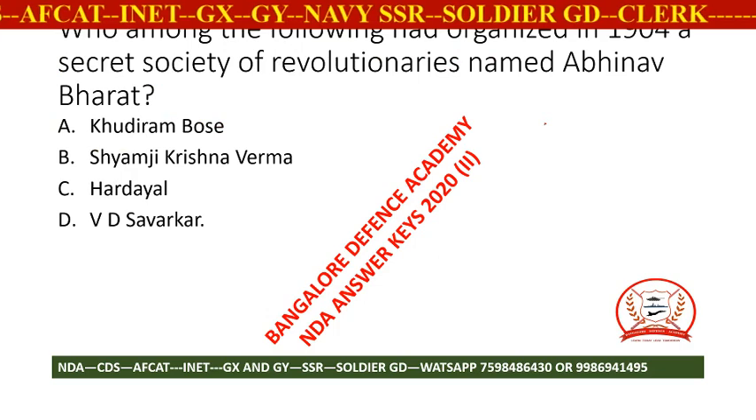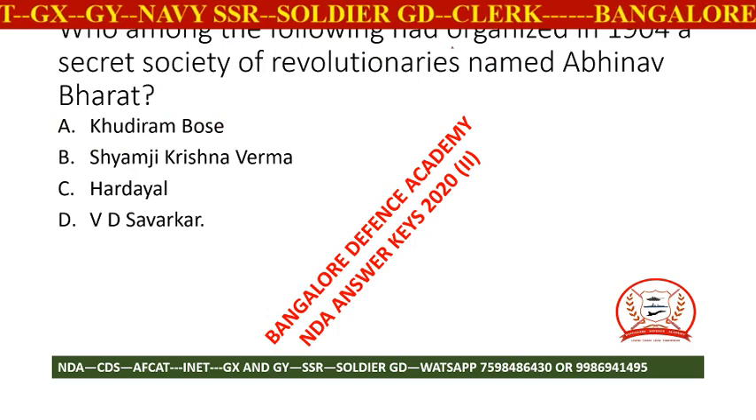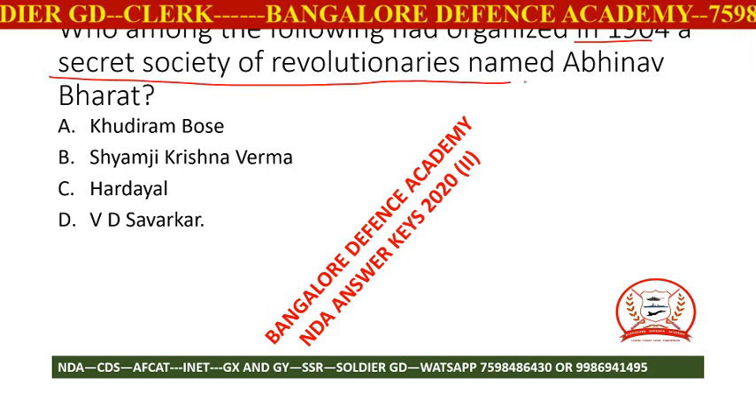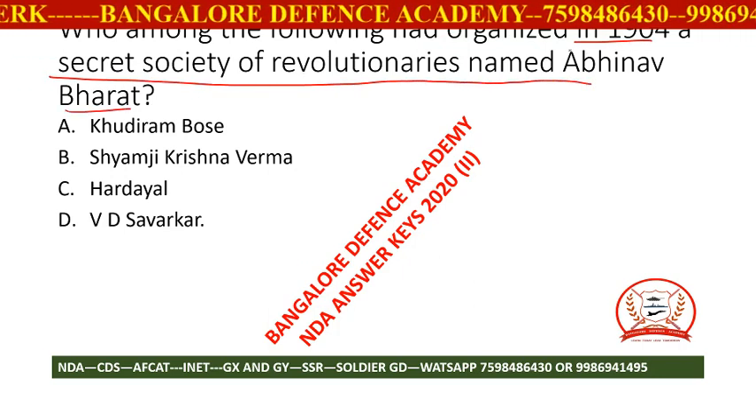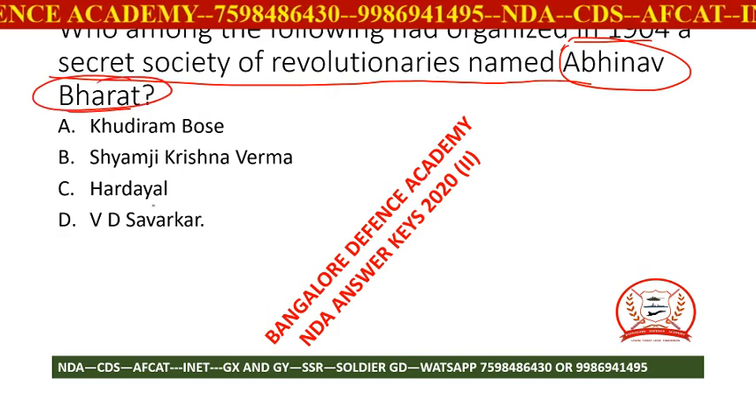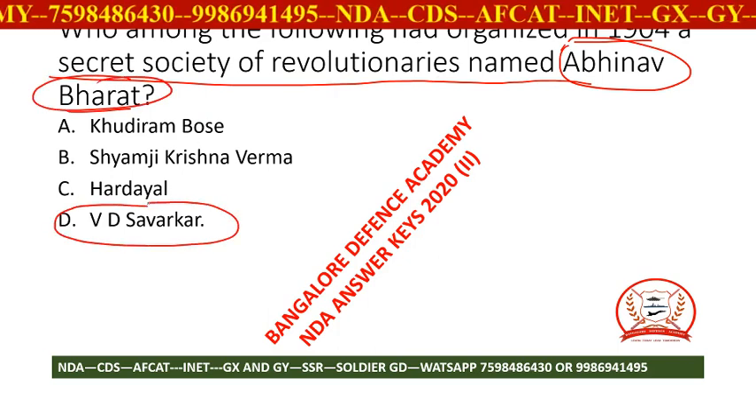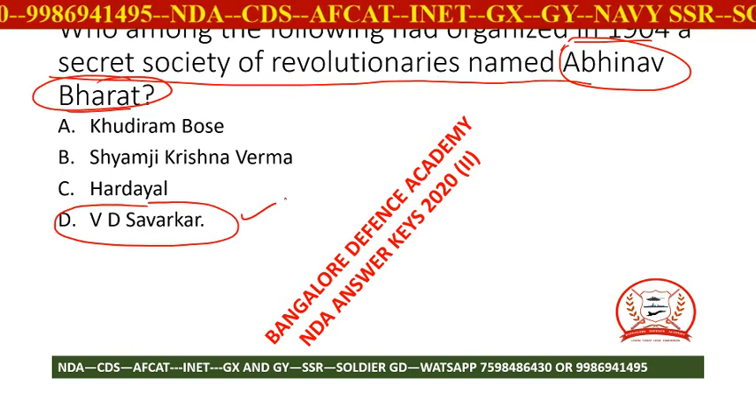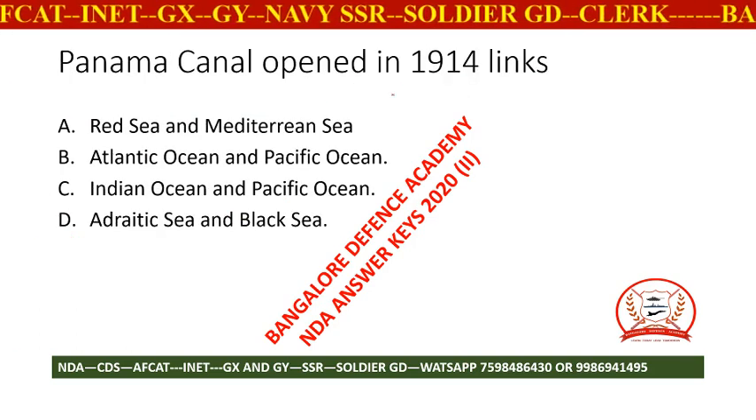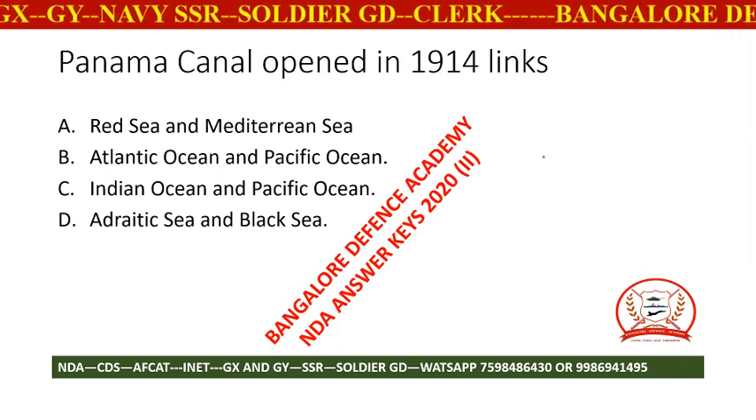Moving ahead, next. Who among the following organized in 1904 a secret society of revolutionaries named Abhinav Bharat? A very easy and interesting question from history. That is Abhinav Bharat. The direct answer is V.D. Savarkar. V.D. Savarkar.